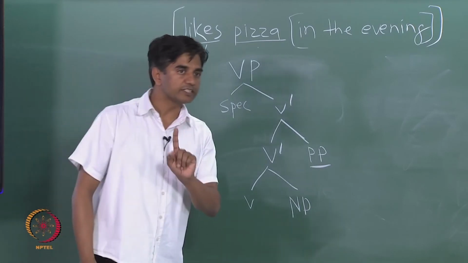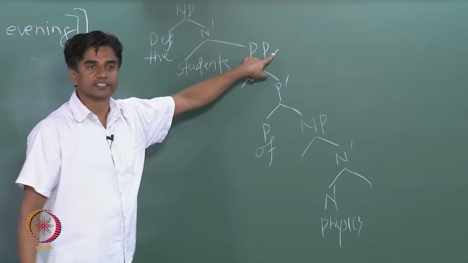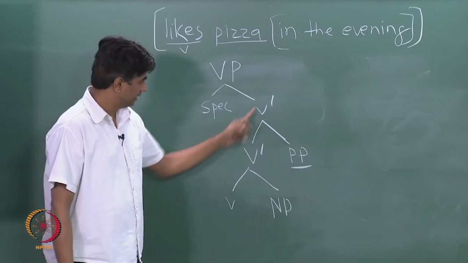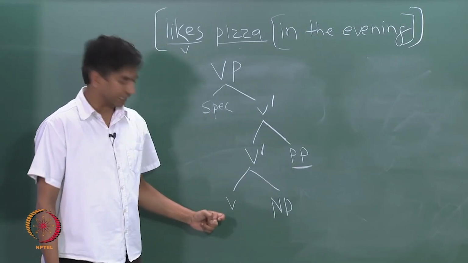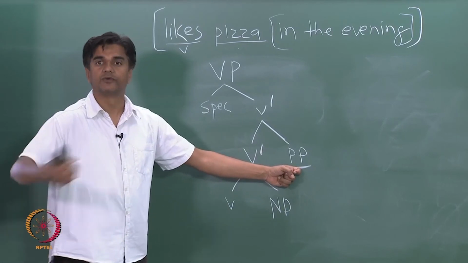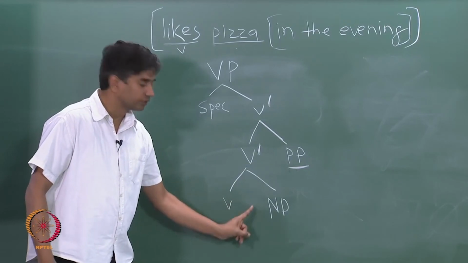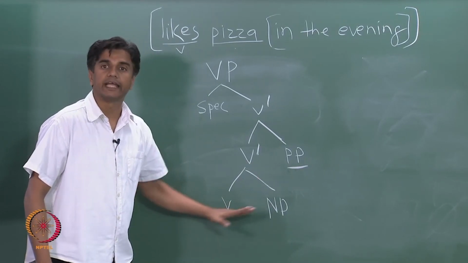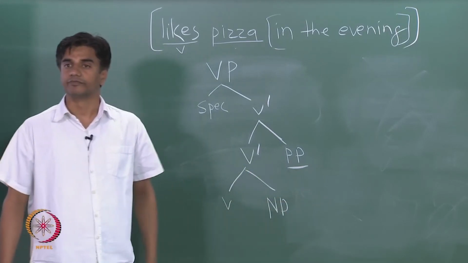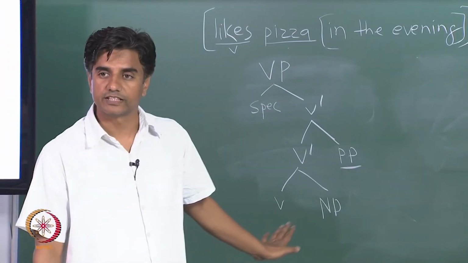If this was a complement, then we get it this way, an equal relationship. If this is not a complement, then we just create one more space and get it additionally adjoined, not disrupting the adjacency between the head and the complement, not disturbing the complement itself. Are you with me? Do you see this point?